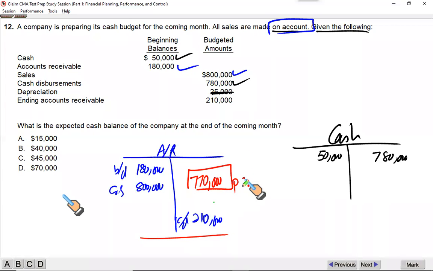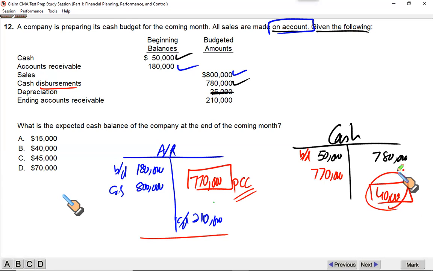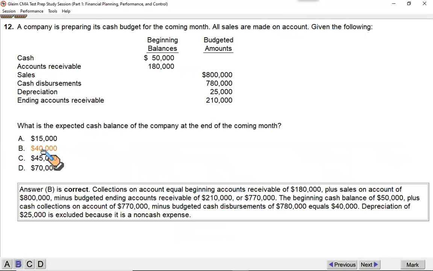So that is the projected cash collection. That's what the topic is all about. So if this is the opening balance of cash, 770 is what we expect to collect from our customers, and 780 is what we expect to pay for the different cash disbursements. The closing balance will appear here. So it's going to be 770 from customers, 50 opening balance, less 780. You will have $40,000 as your closing balance of cash, and that gives you B to be the correct option. B is the right option.